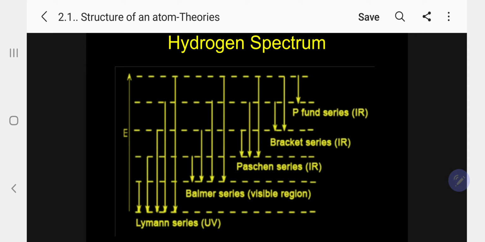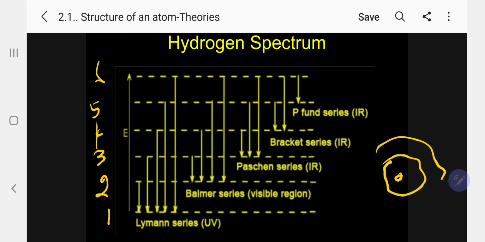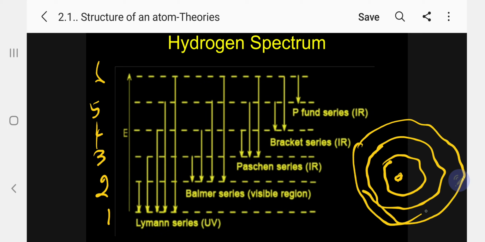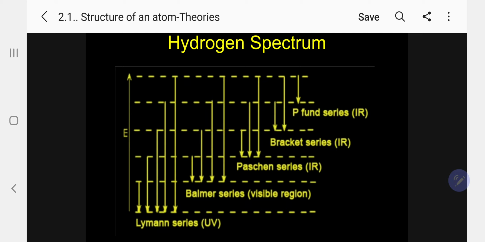This is level 1, level 2, level 3, level 4, level 5, level 6 going on. That means the center is the nucleus. This is the 1, this is the 2, this is the 3, like this. We have to imagine. That will be explained later by Bohr.